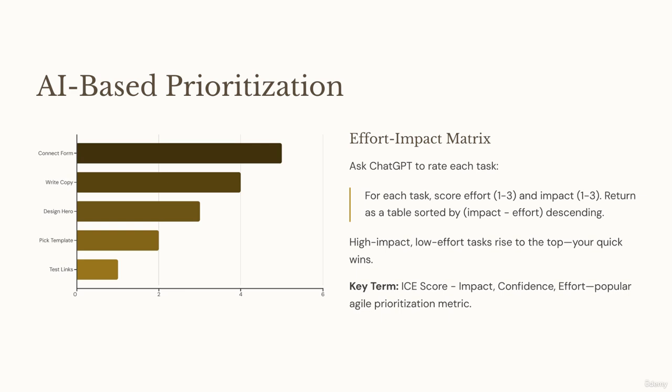The result? High impact, low effort tasks float to the top. These are your quick wins, the ones you should hit first. This isn't just about doing more, it's about doing the right things faster. This approach is similar to the ICE framework from Agile teams: impact, confidence, and effort. But here, we're simplifying it to get you going fast.